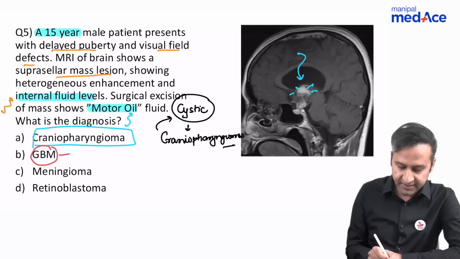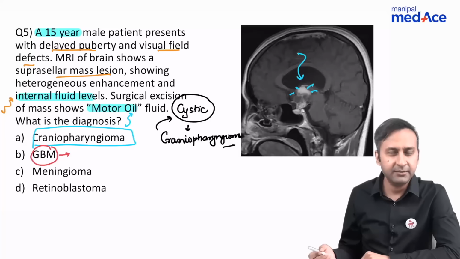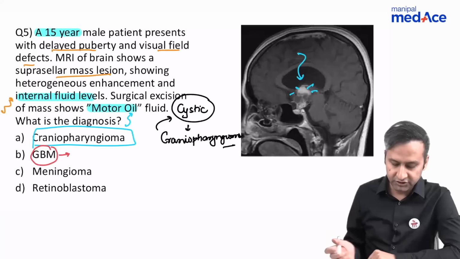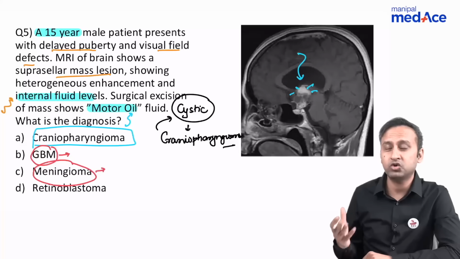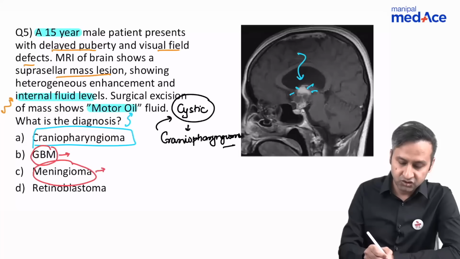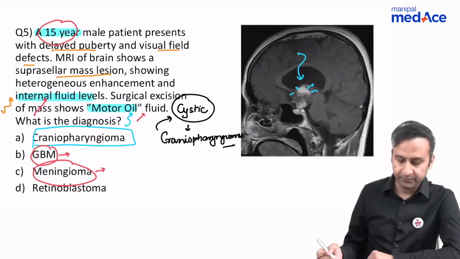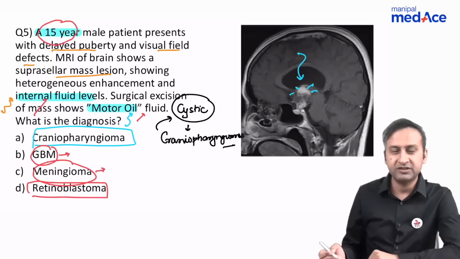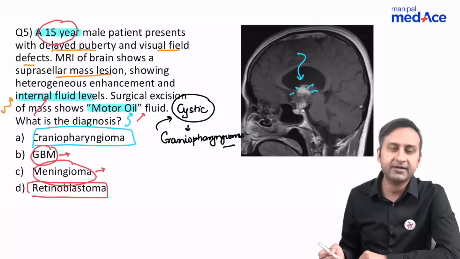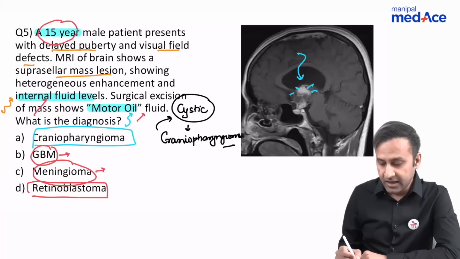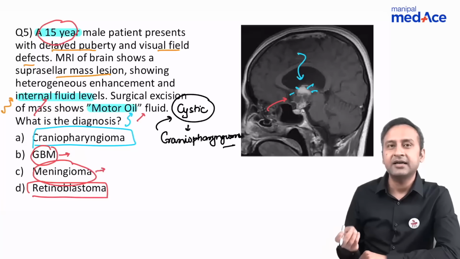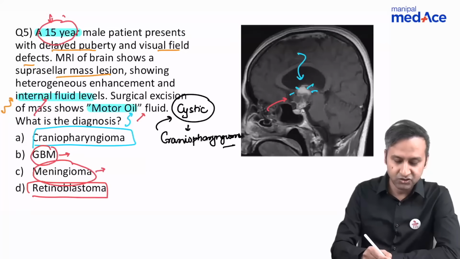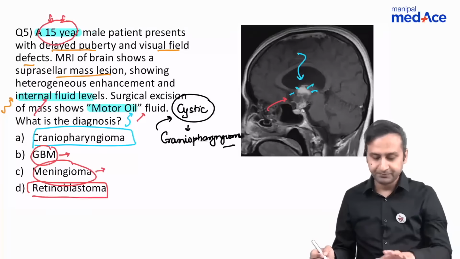GBM, it's not the site, and GBM is typically seen in middle-aged and elderly patients and it is not typically a suprasellar location. Meningioma, it is not cystic, although it can be present in the sellar and suprasellar location, but it is more solid and is exuberantly enhancing, and it is not going to be seen at this particular age and is not going to show internal fluid or motor oil fluid. Similarly, retinoblastoma, although it's a tumor which is seen in the orbits, and trilateral retinoblastoma can be seen in the pineal region as well, this is again not looking like retinoblastoma. It's located in the sellar suprasellar region and the eyes of the patient are normal, and the age is also not in favor of retinoblastoma.